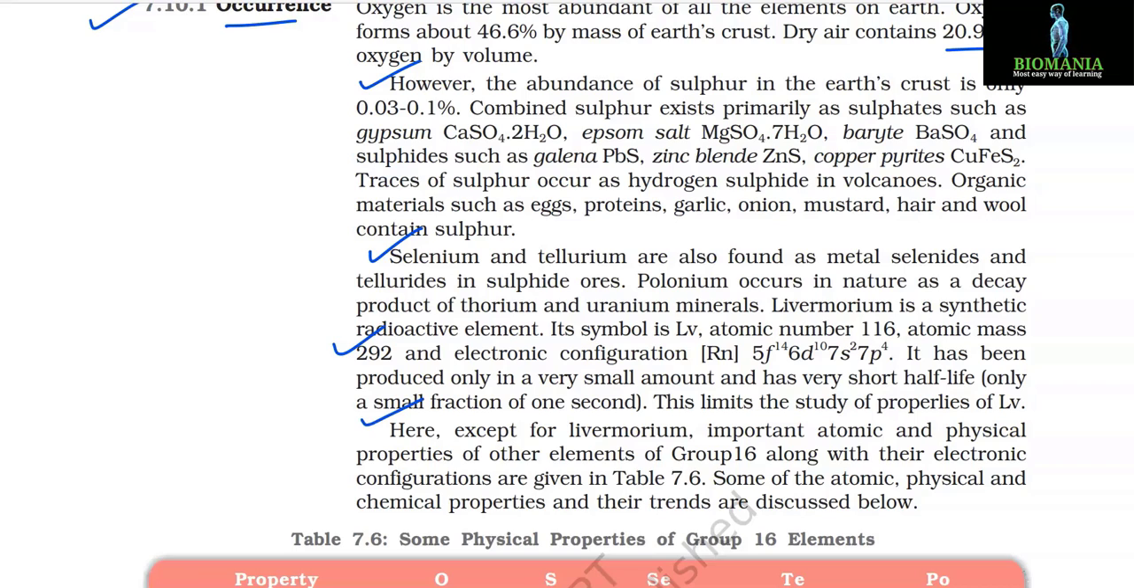Here, except for livermorium, important atomic and physical properties of other elements of group 16 along with their electronic configurations are given in Table 7.6. Some of the atomic, physical and chemical properties and their trends are discussed below. Table 7.6. Some physical properties of group 16 elements.